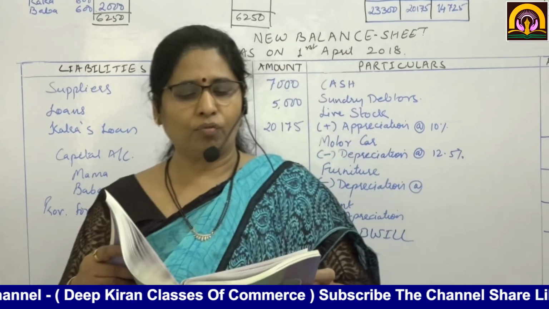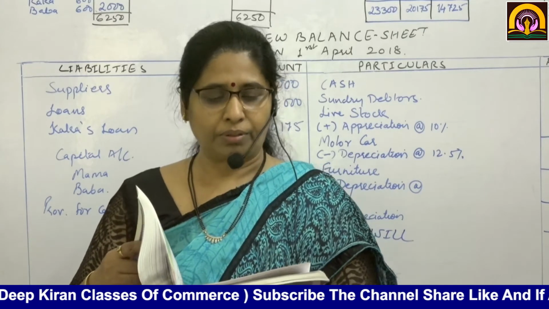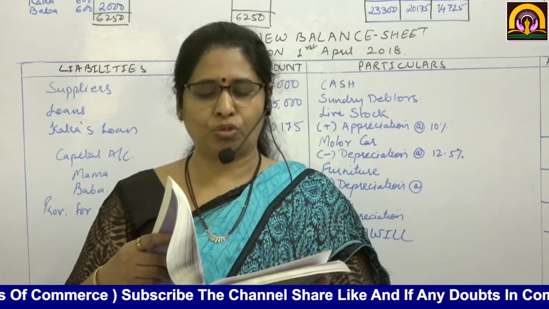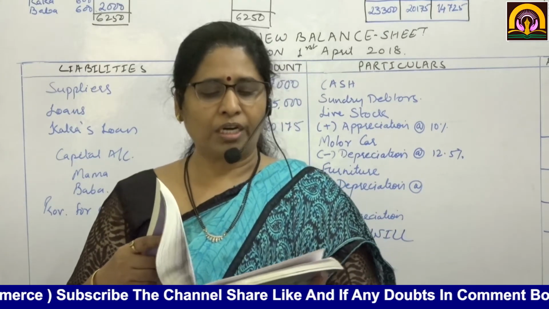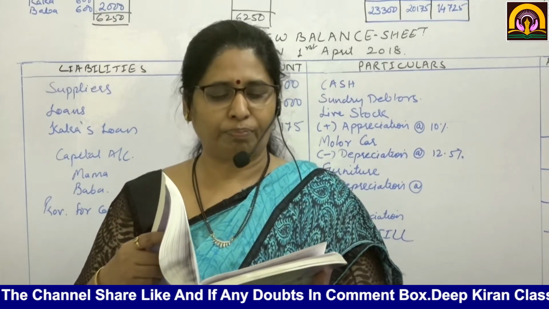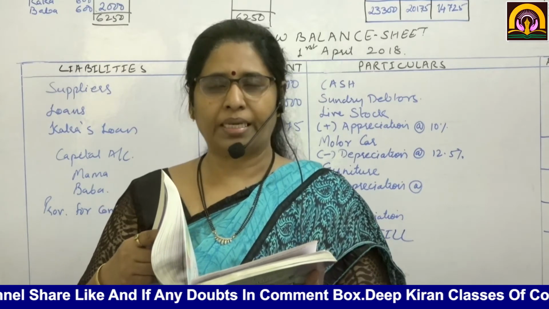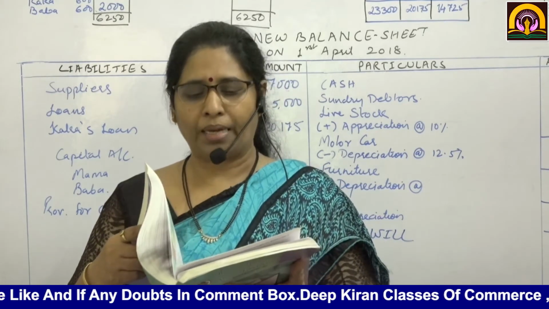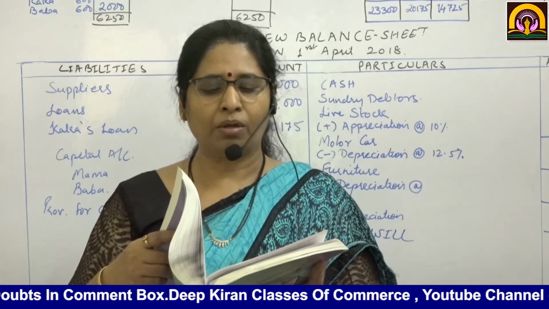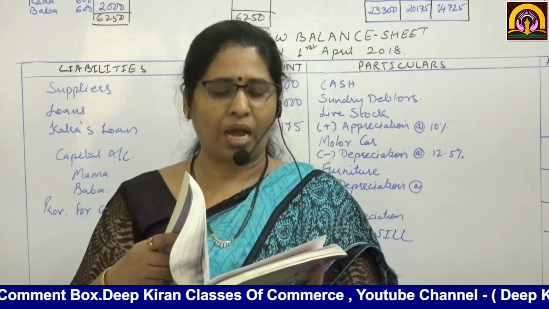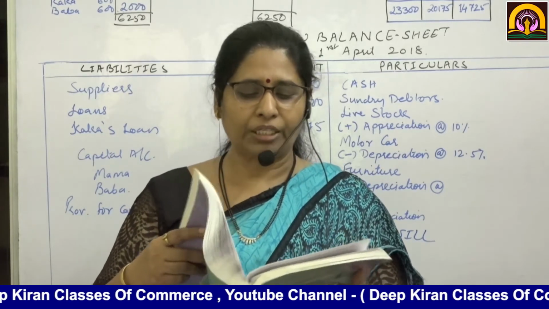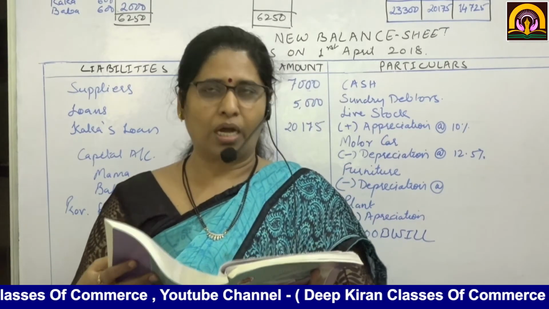Kaka retires on 1st April on the following terms. The share of Kaka in goodwill of the firm is valued at rupees 2,700. Furniture to be depreciated by 10% and motor car by 12.5%. Livestock to be appreciated by 10% and plant by 20%. The provision of rupees 2,000 to be made for the claim of compensation. RDD is no longer required. The amount payable to Kaka shall be transferred to his loan account.